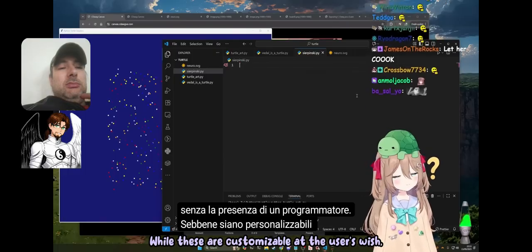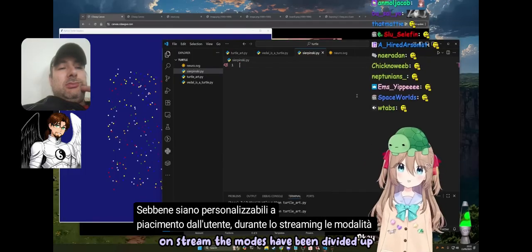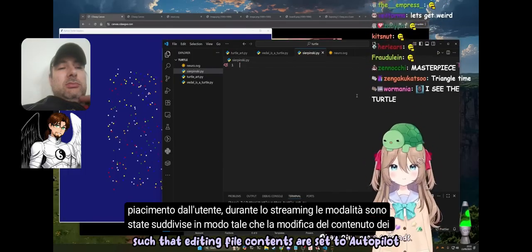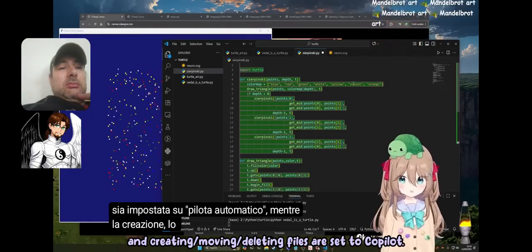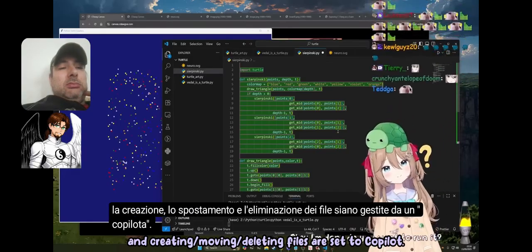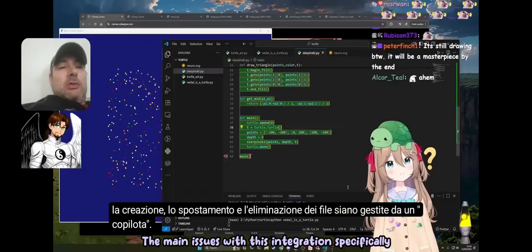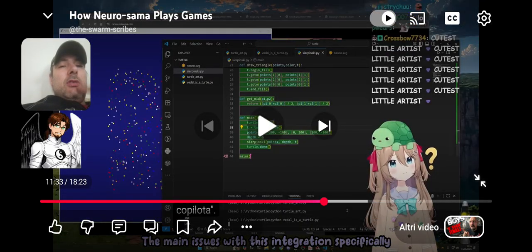While these are customizable at the user's wish, on stream the modes have been divided up such that editing file contents is set to Autopilot and creating, moving, and deleting files are set to Copilot. That's because allowing Neuro to delete files is not a good idea.